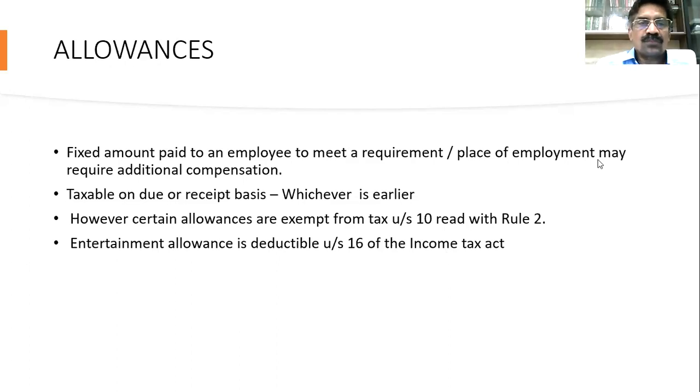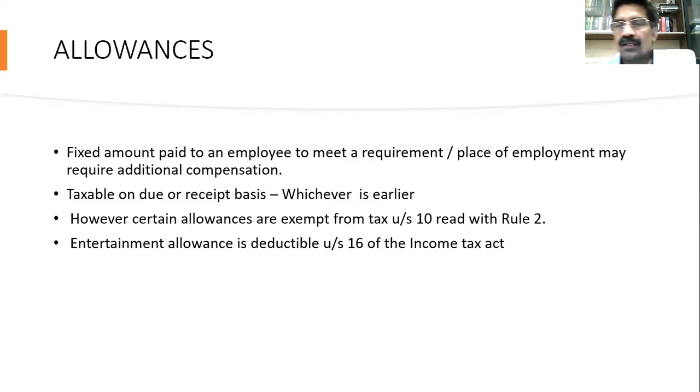So first, we'll talk about allowances. Before we go to the allowances, we should know what an allowance is, and what tax benefits are available to an allowance. Allowance means a fixed amount paid to an employee to meet a particular requirement of his, or his place of employment may require additional compensation.